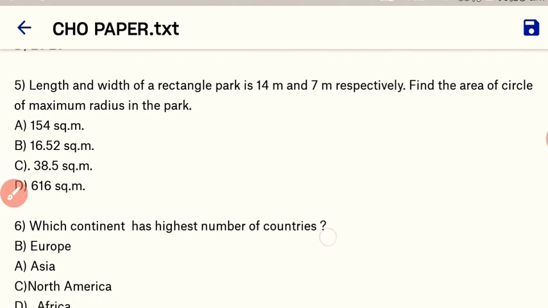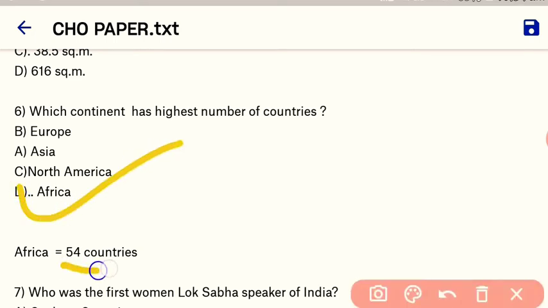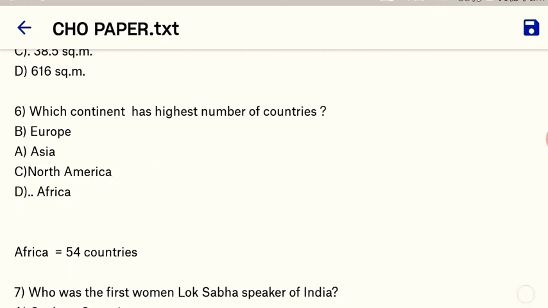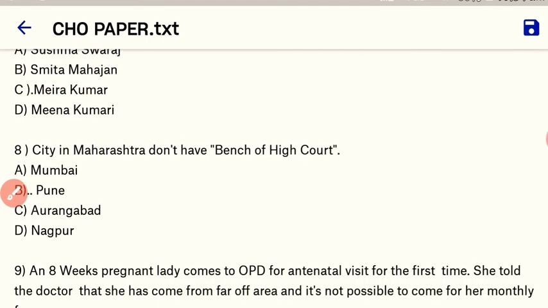Okay, next question. Which continent has the highest number of countries? So here Africa has the highest number of countries, that is 45 countries in Africa. Okay, next, who was the first woman Lok Sabha Speaker of India? So here our right answer is Meira Kumar is the first woman Lok Sabha Speaker of India. Okay, next, which city in Maharashtra doesn't have a bench of the High Court? So here our right answer is Pune. B is the correct option.